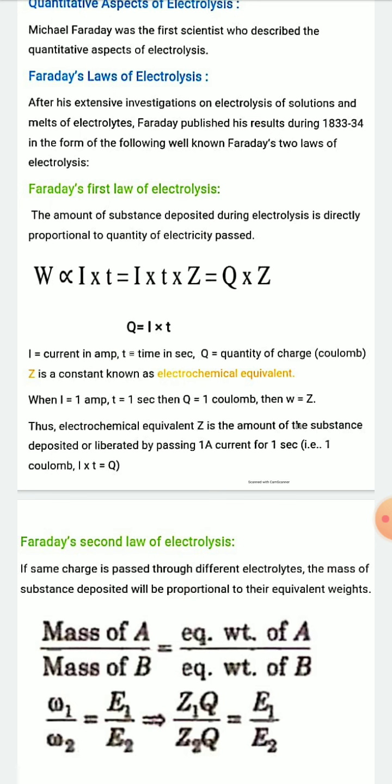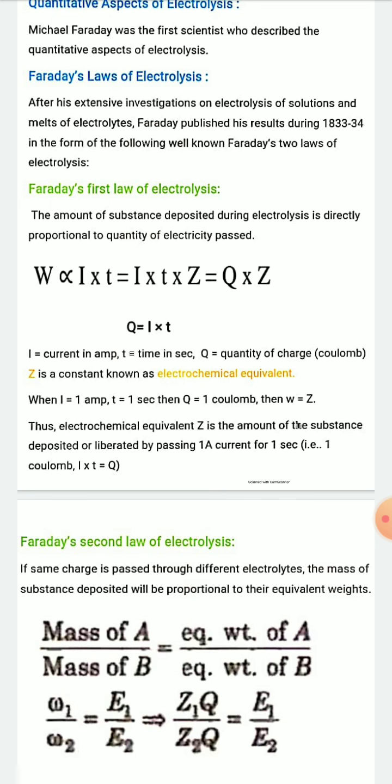When the value of I is 1 and T is 1 second, that is, if the value of Q is 1 coulomb, then W becomes Z. That is, the amount of substance deposited is equal to the electrochemical equivalent.